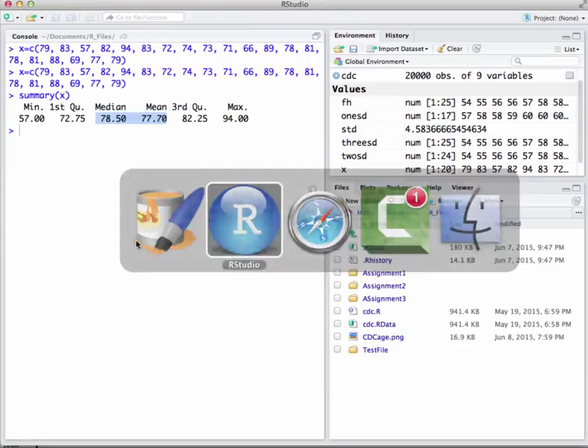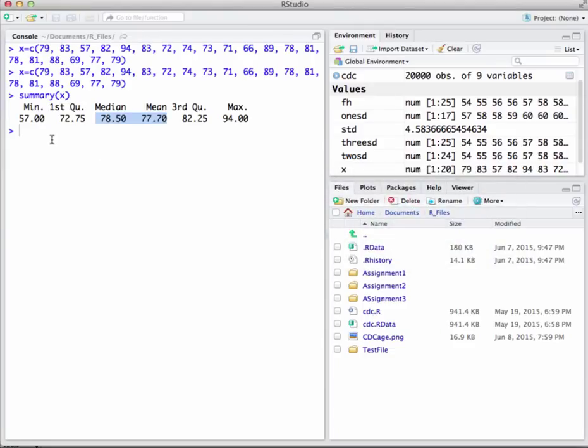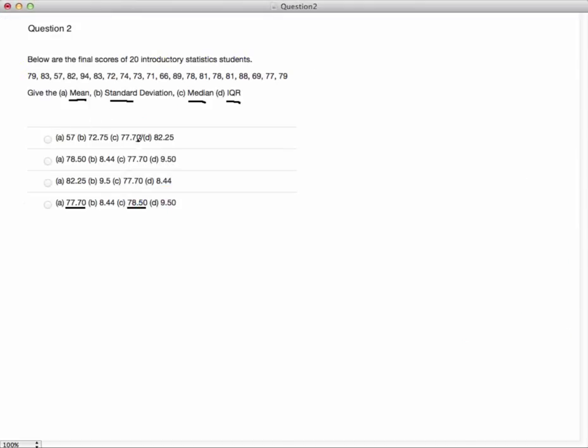Now we want the standard deviation and the interquartile range. So back here in R, I'm going to go SD of X, and I'm going to go IQR of X. I'm going to get those two numbers respectively, the 8.4 and the 9.5. And sure enough, there's my 8.44 and there's my 9.5. So it looks like this is our answer right there.